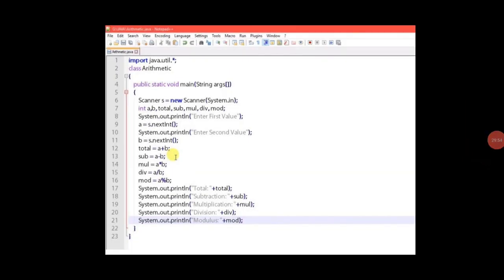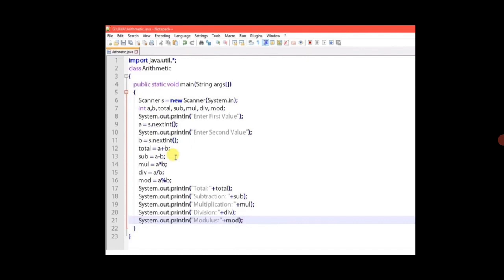Then System.out.println of "total" plus total. Here "total" within the double quotes is a string, and plus total means the total variable, so whatever value we have inside the total variable will be printed. Then "subtraction" plus sub, where sub contains the subtraction result.